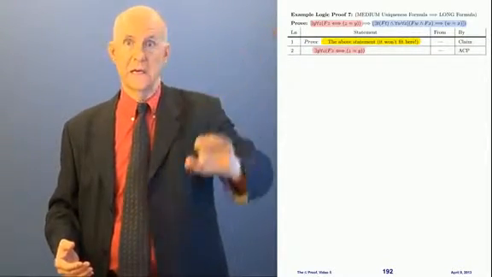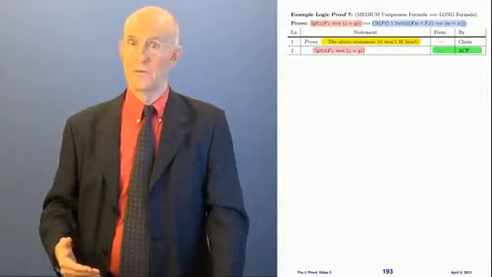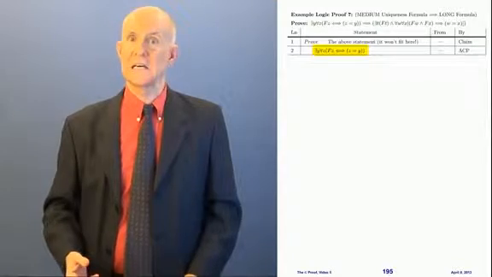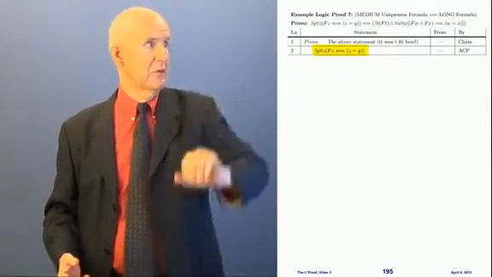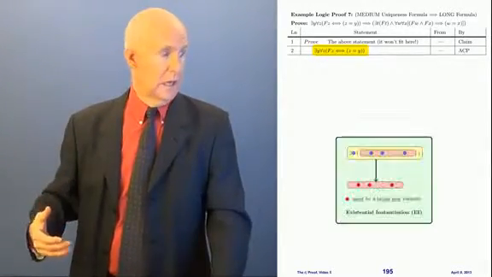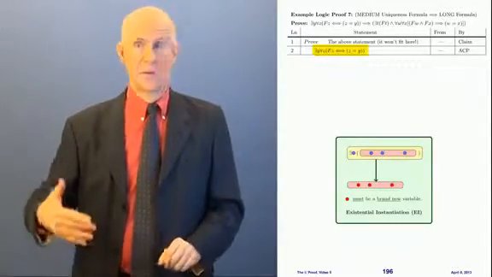And we're going to try to get that long blue one. All right. And this is by ACP. Okay, now what? Well, let's look at this yellow statement here in line 2. This is an existential statement. The outermost part says there exists a y. And so we can use existential instantiation.